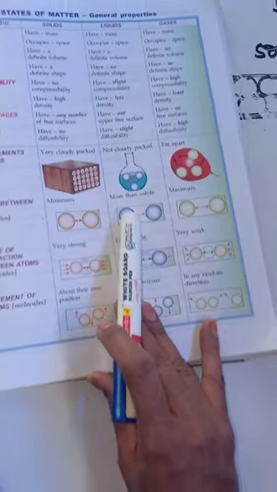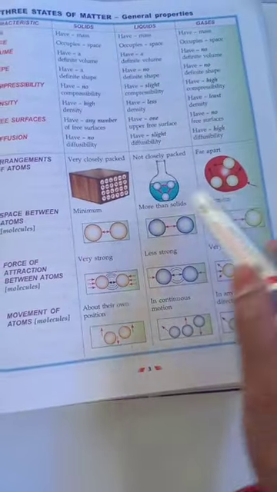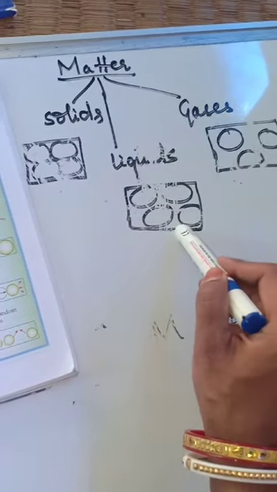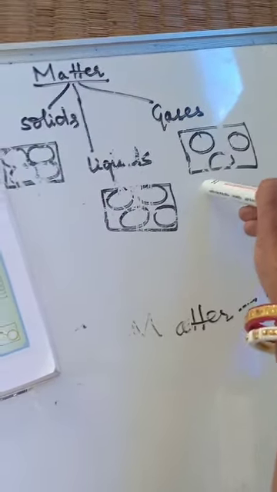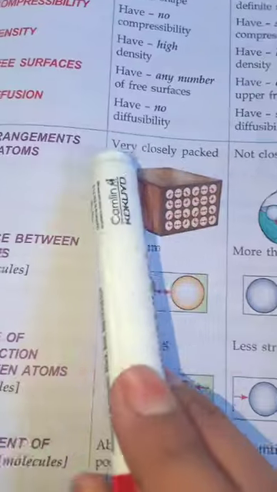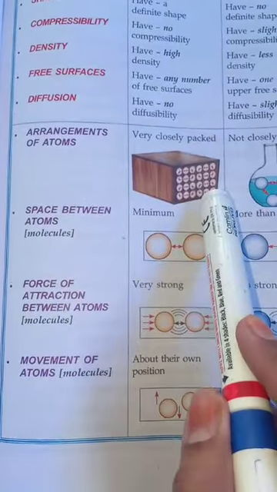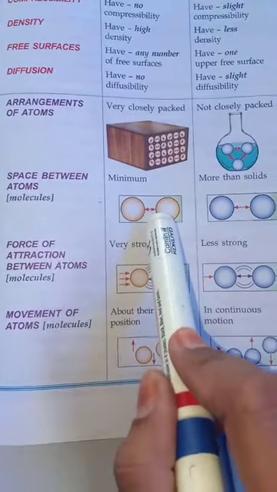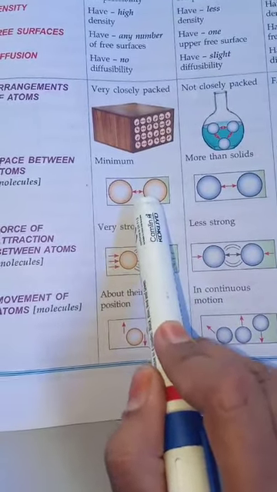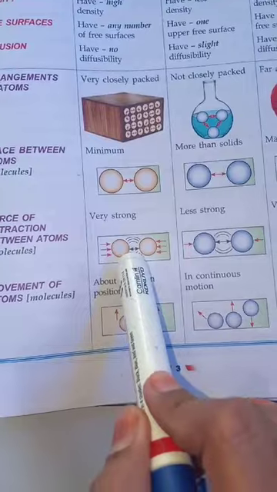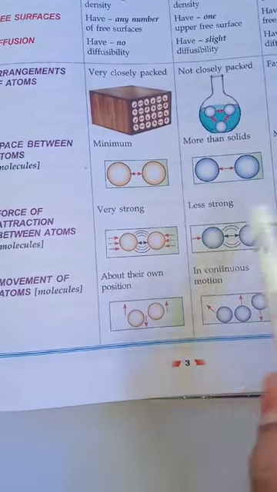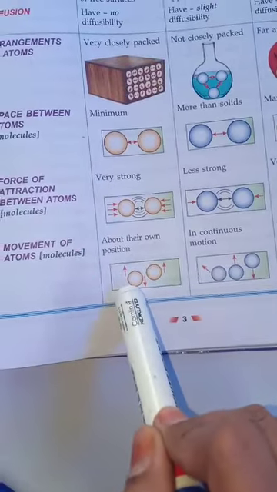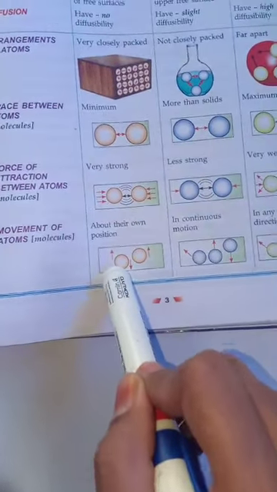Okay. Now coming to the arrangement of atoms, you can see I have drawn it in this one also. Solids are very close to each other, liquids a little bit farther, gases far away from each other. In solids, the atoms are very closely packed, so the intermolecular space is minimum, and the force is very strong compared to the other two. The movement of molecules is hardly there, so they move about in their own positions.